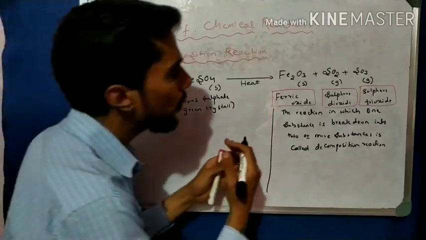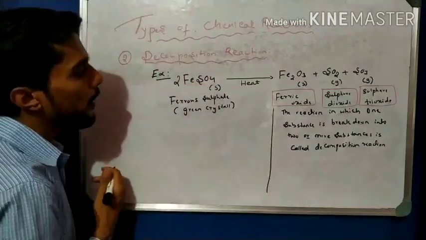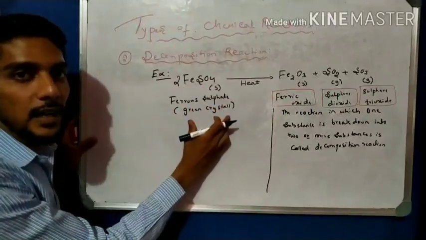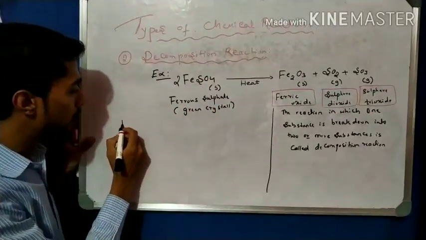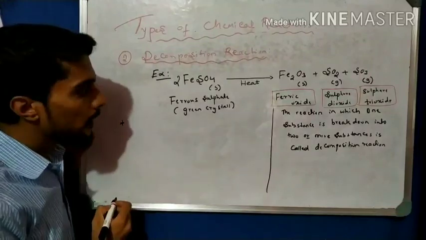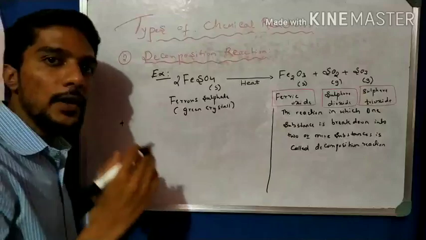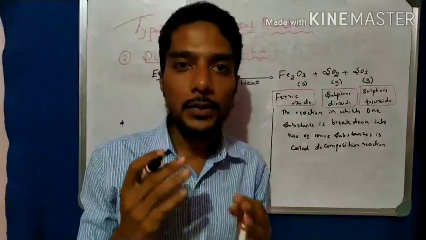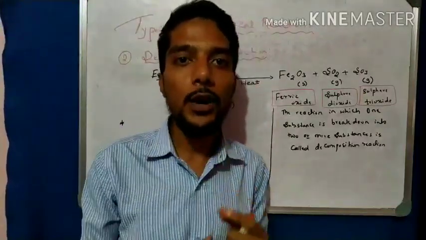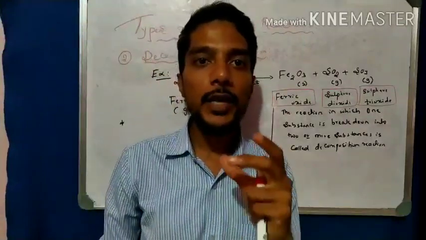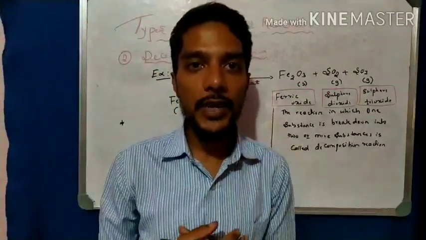Now come to the deep discussion. In FeSO4 we write green crystals; it is green in color. Point number one, which is very important: these crystals actually contain water. For example, the salt NaCl in the kitchen looks dry, but it is actually wet in nature.